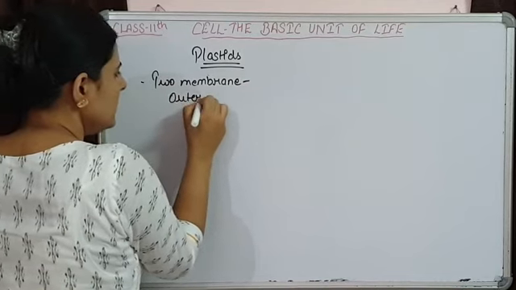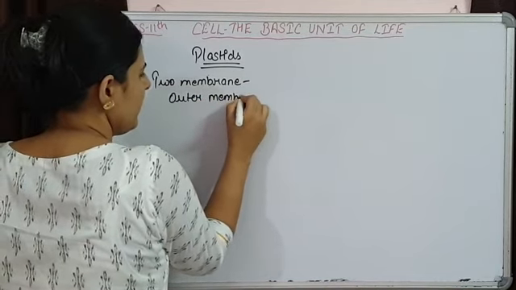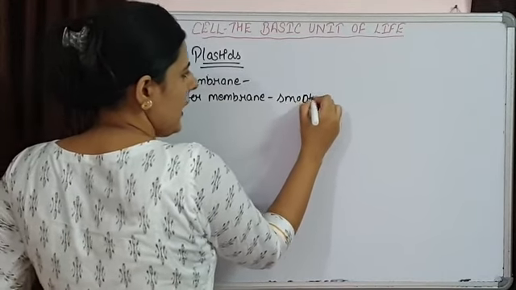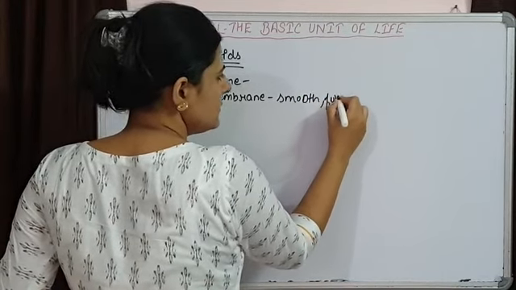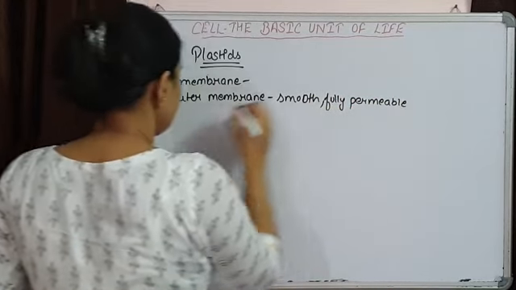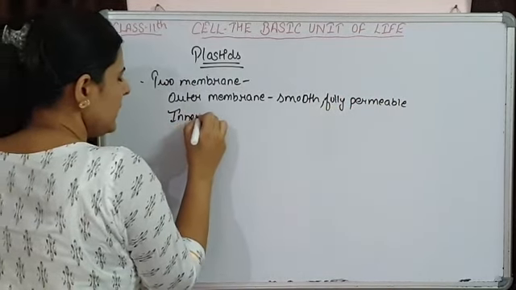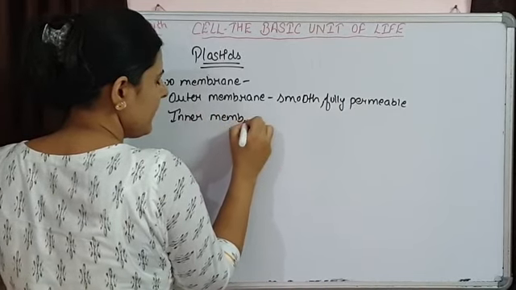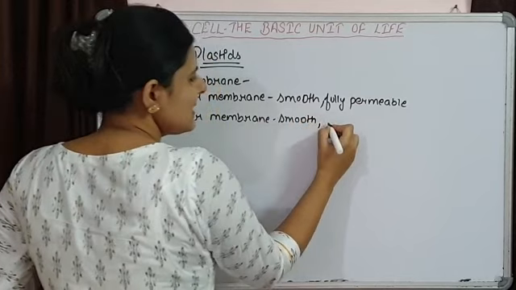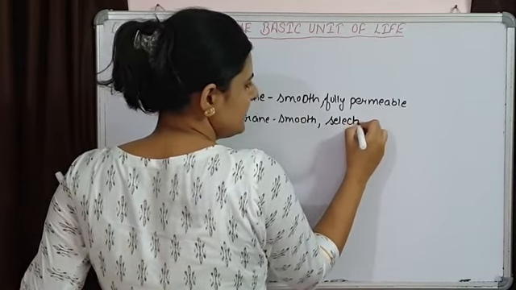Outer membrane, that is smooth and fully permeable. Inner membrane, it is also smooth over here, but that is selectively permeable.